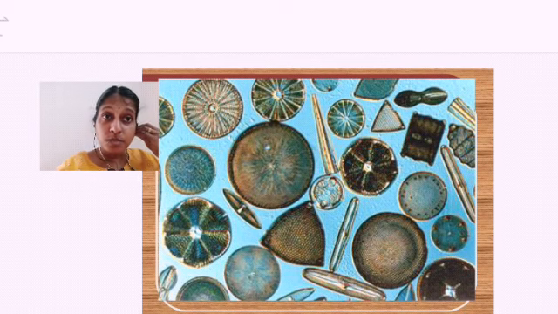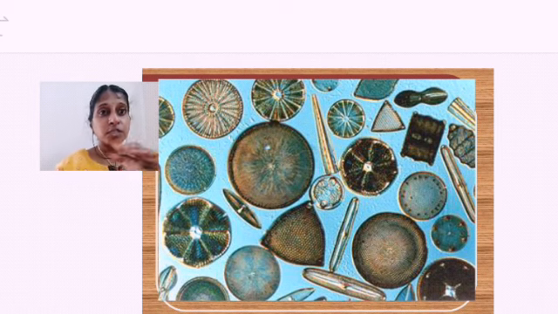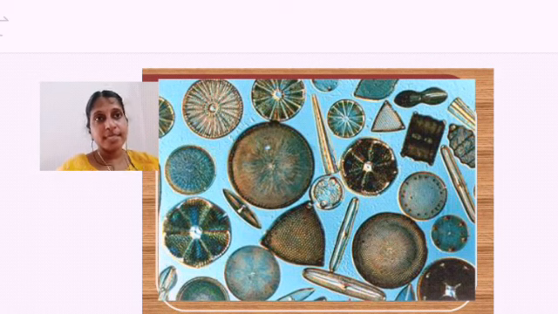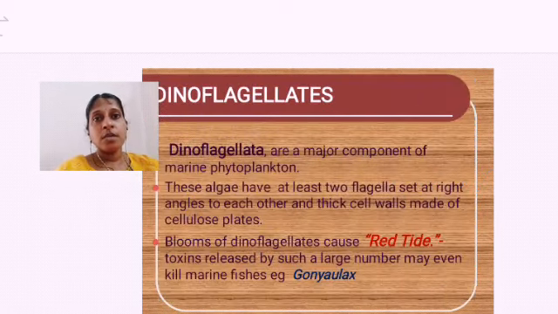These diatoms are used as a reference source. Nature has given plenty of diatoms with different varieties, which act as a very good reference for making different things like dresses, jewelry, cosmetic items. Okay, so this is regarding diatoms.